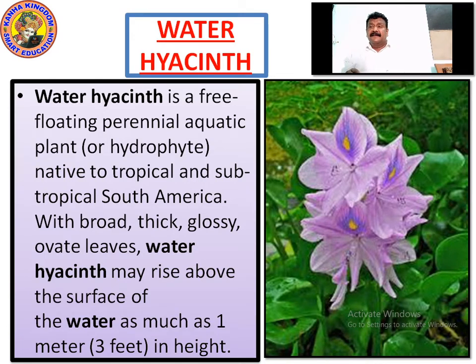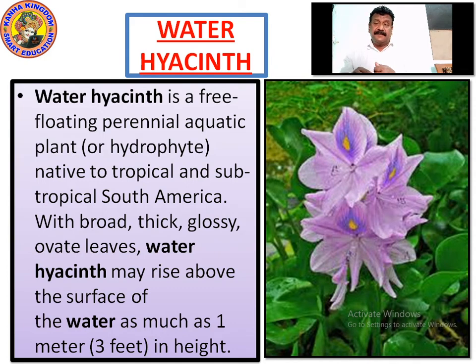The leaves are thick, glossy, and ovate in shape, which allows the water hyacinth to float, right? The water hyacinth may rise above the surface. From the surface, it can rise up to 1 meter, which is on average more than 3 feet in height.